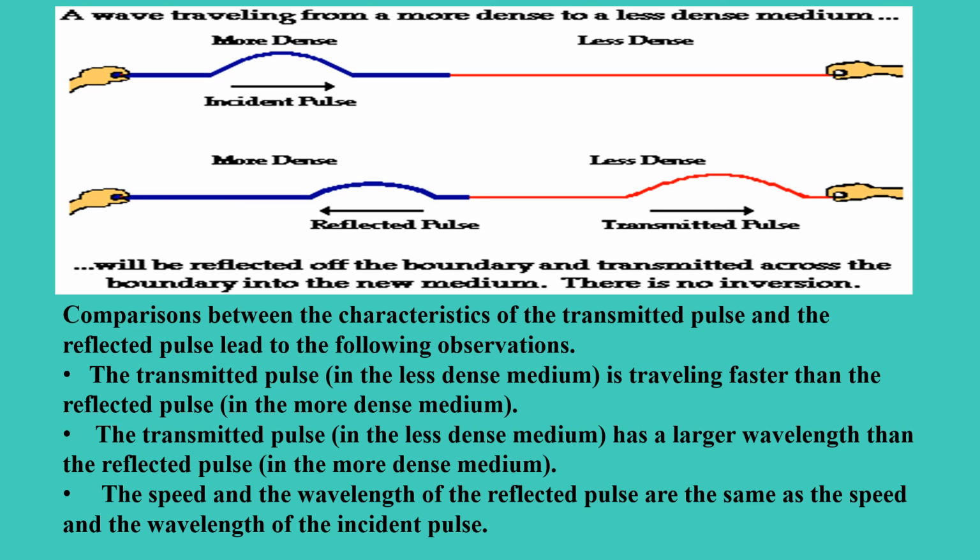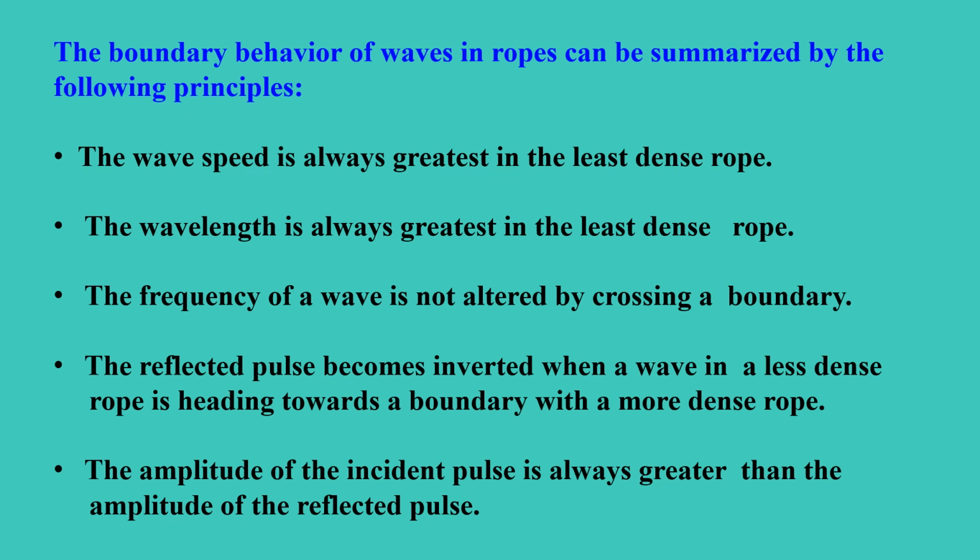Here, the transmitted pulse in the less dense medium is traveling faster than the reflected pulse in the more dense medium. The transmitted pulse in the less dense medium has a larger wavelength than the reflected pulse in the more dense medium, and the speed and the wavelength of the reflected pulse are the same as the speed and the wavelength of the incident pulse.